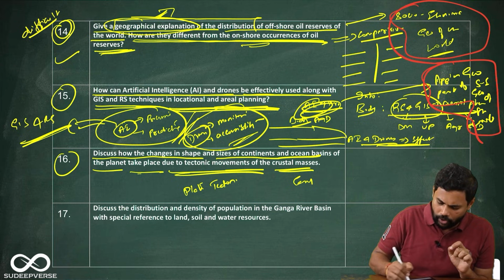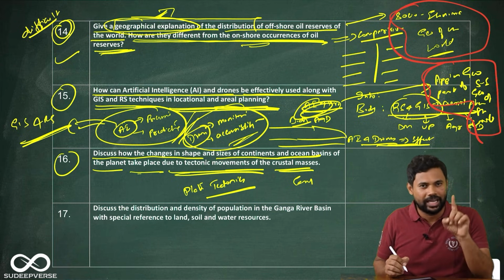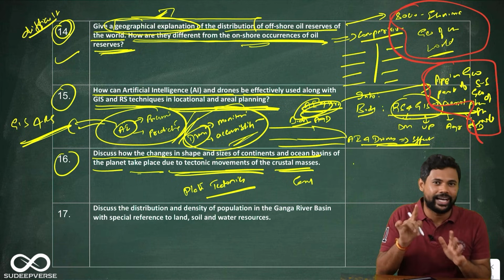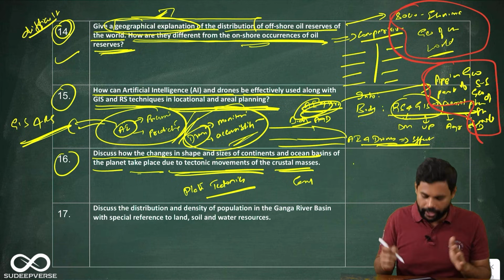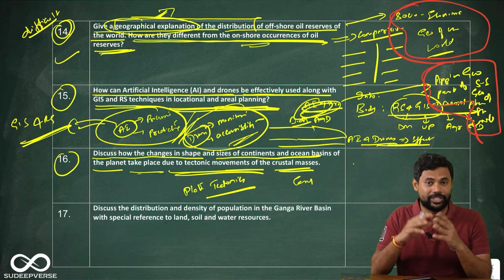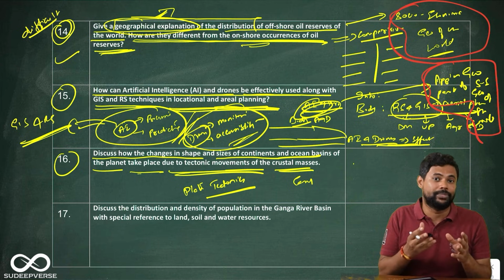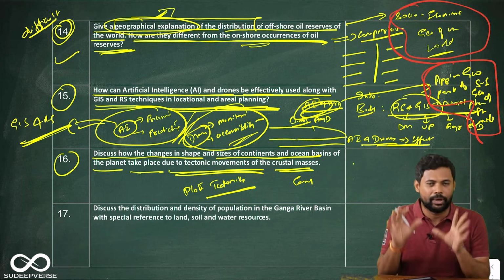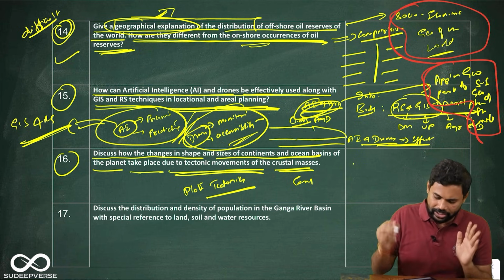As you know, every alternate year they keep asking one question directly or indirectly on plate tectonics. Usually it was indirect, but this is pretty direct. For example, they have asked you about the Pacific Ring of Fire. They have asked you why Japanese islands will always have volcanoes and eruptions. All this is nothing but plate tectonics. So here they have asked you directly.